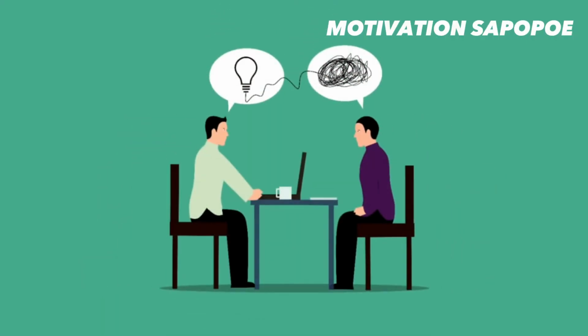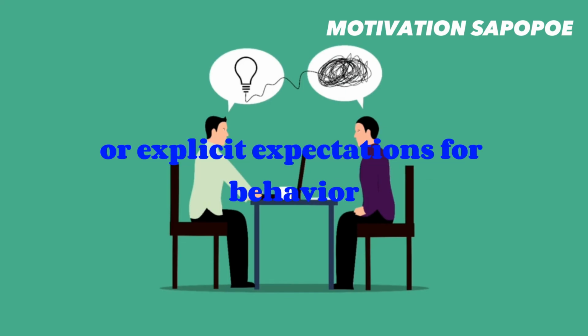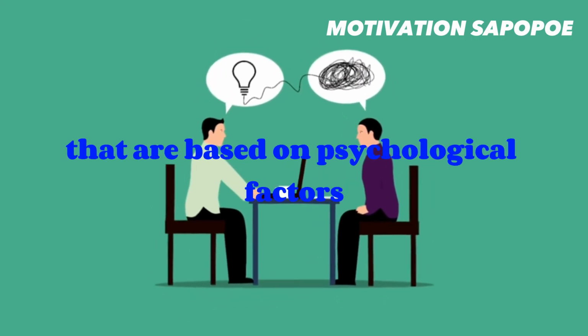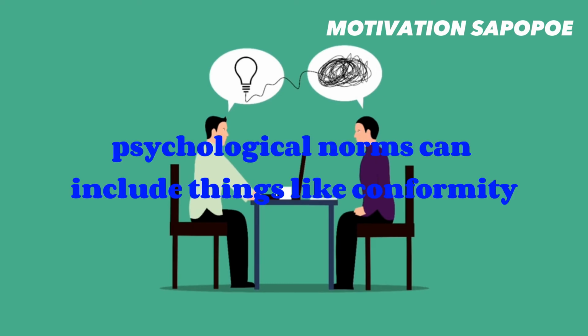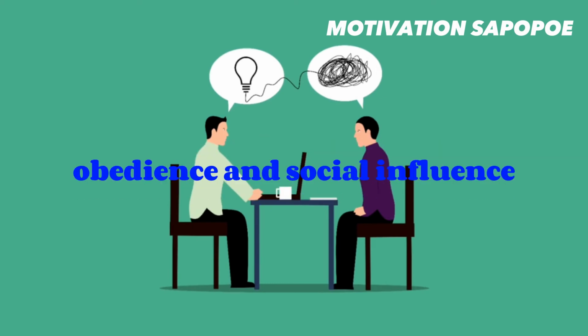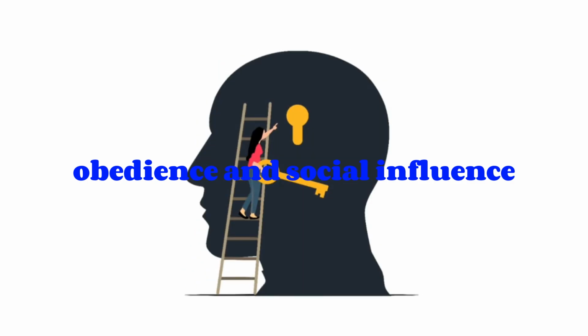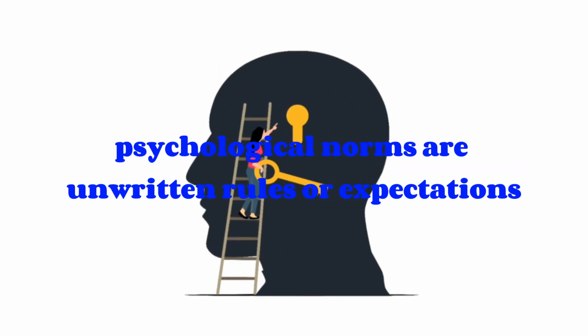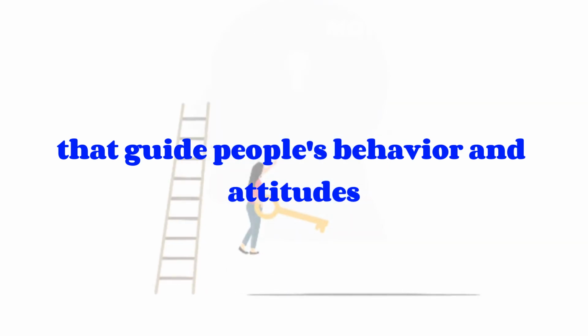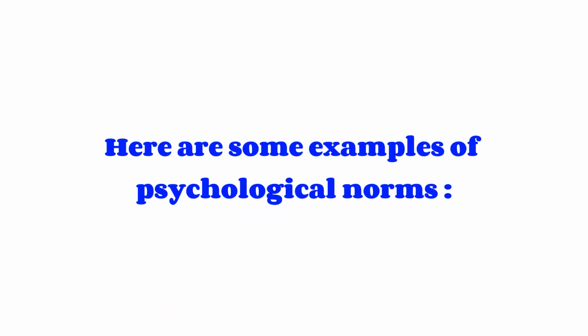Psychological norms. These are the implicit or explicit expectations for behavior that are based on psychological factors. Psychological norms can include things like conformity, obedience, and social influence. Psychological norms are unwritten rules or expectations that guide people's behavior and attitudes. Here are some examples of psychological norms.